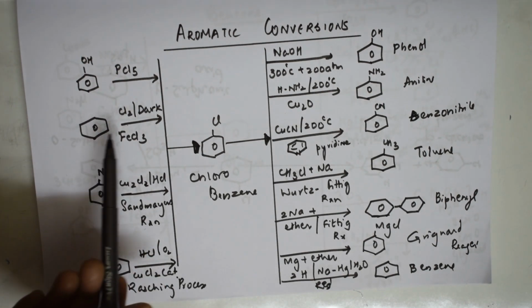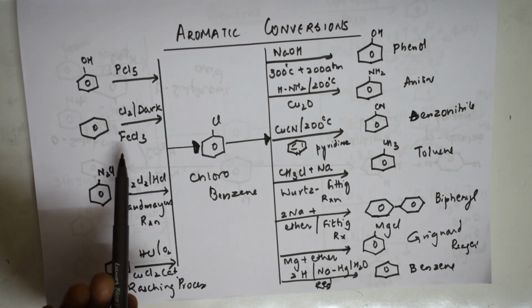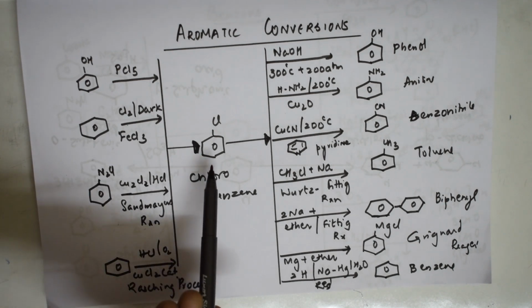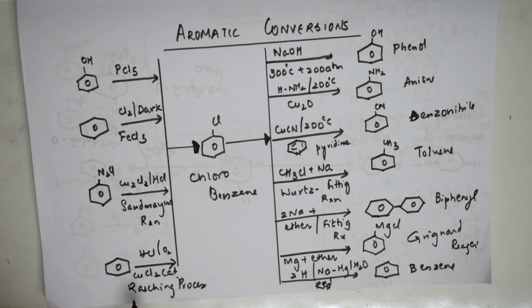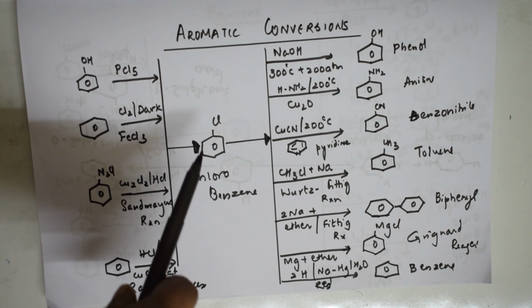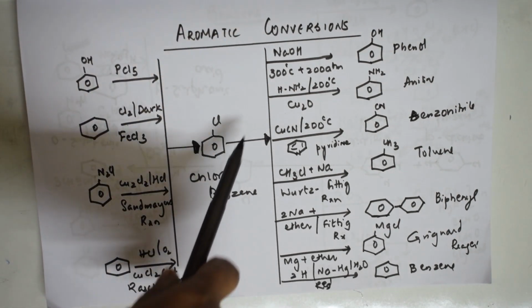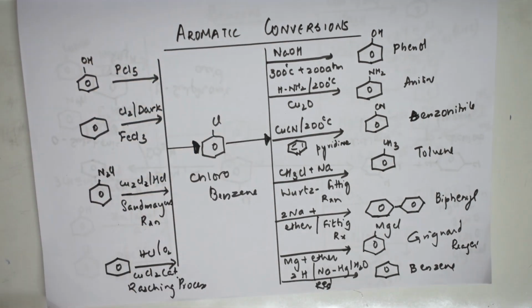I can prepare it from benzene using free radical halogenation. I can also prepare it from benzene diazonium chloride using Sandmeyer's reaction. I can also use a process called the Raschig process, where benzene is directly converted to chlorobenzene. Now, I also gave a list of reactions where chlorobenzene reacts with sodium hydroxide, a strong base.